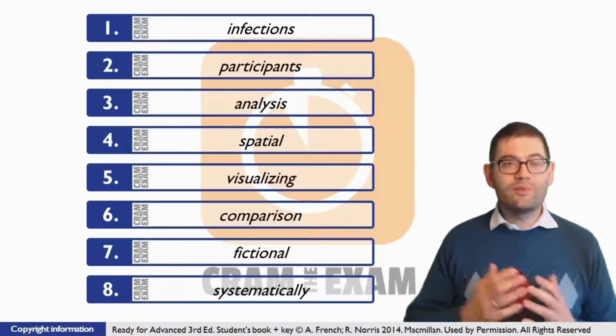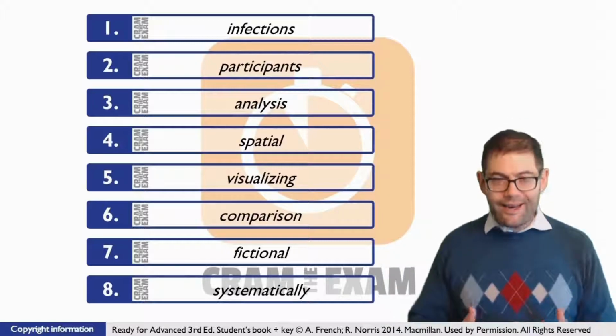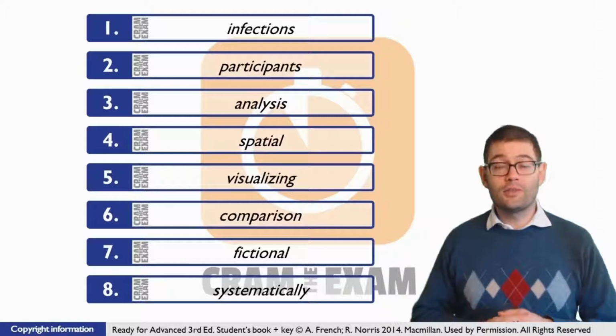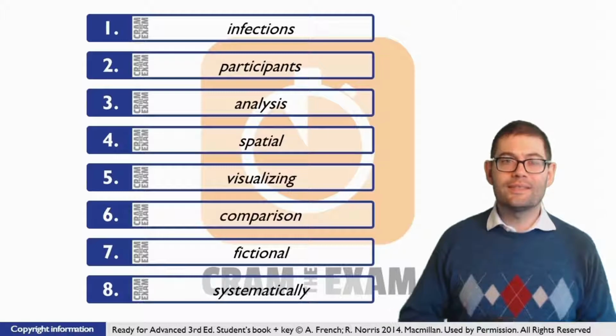Question number 7, easy peasy. We've got an article before the gap, we've got a noun to which that article refers after the gap. It's clear here we need an adjective of some kind. What's the answer? Fictional.